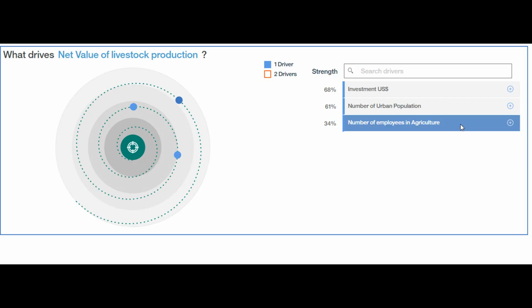This dashboard shows the key drivers for net value of livestock production in US dollars. We chose 3 factors to measure their impact. As we can see, this value is driven by investment and followed closely by number of urban population in the role of demand. Third factor that drives net value production is the employee in agriculture, as a part of livestock industry are domestic use cultivators. Recalling from previous charts where investments didn't have impact in lowering the pollution, we can say that investments are going toward fulfilling the needs for livestock products as priority rather than being pollution efficient.